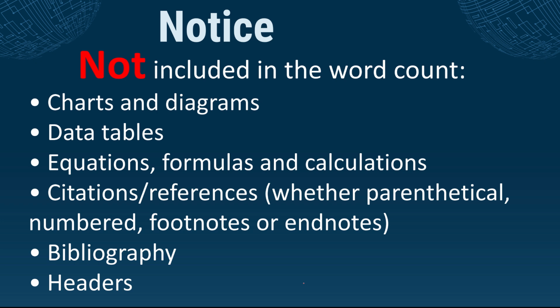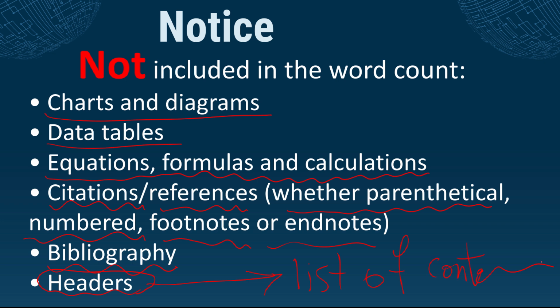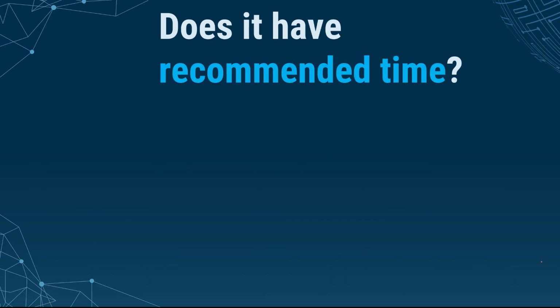Notice what is included or excluded in the word count. Charts and diagrams are excluded. Data tables, no, they are excluded. Equations, formulas, and calculations, don't worry, they are excluded. Citations, references, whether parenthetical, numbered footnotes or endnotes, they are all excluded. Bibliography and headers. I should add something. List of contents is also excluded because it's a kind of header. Okay, let's continue. The next slide.